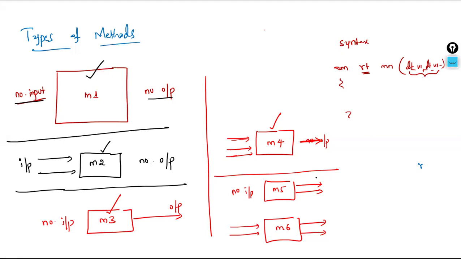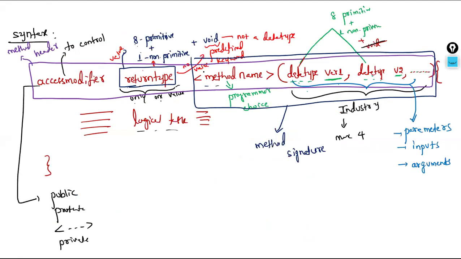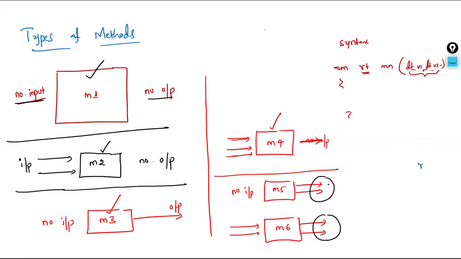Exactly. How many outputs are there here? Multiple outputs. Here also multiple outputs. According to our discussion, how many values can be returned at one time? Only one value will be returned. It means only one output is possible. Can we get multiple outputs from a method? No, this is not supported in Java. Multiple values can't be returned from a method. This statement has to be understood clearly.